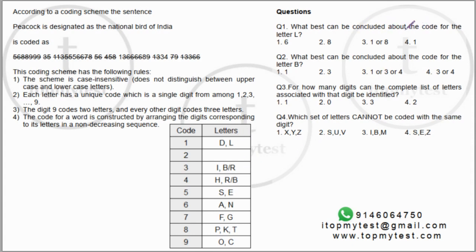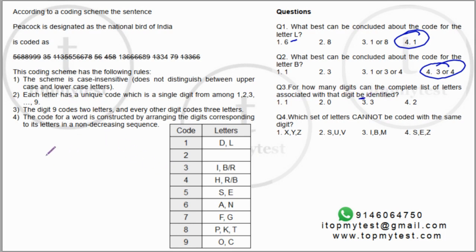What can be best concluded about the code for letter L? Letter L is 1 for sure. Option 4. What can be concluded about the code for B? Now B we don't know for sure. It can be 3 or 4. So option 4.